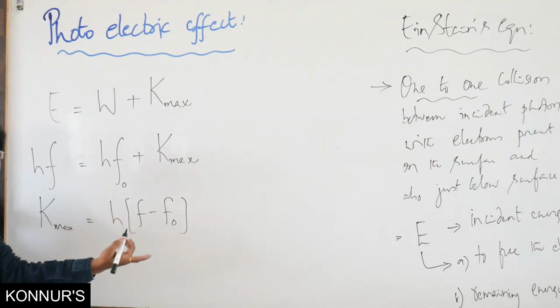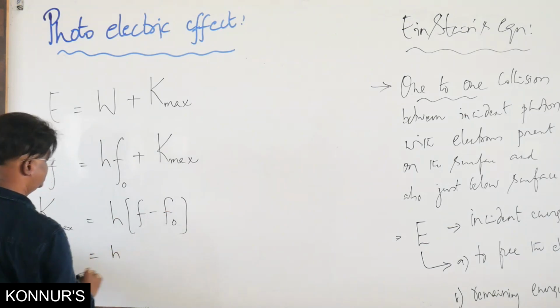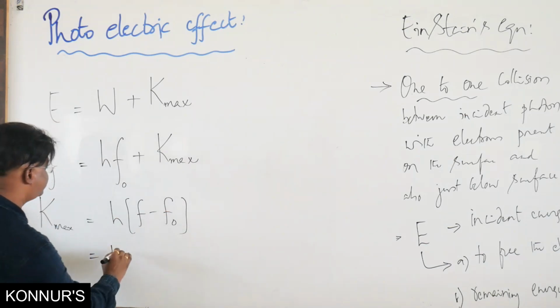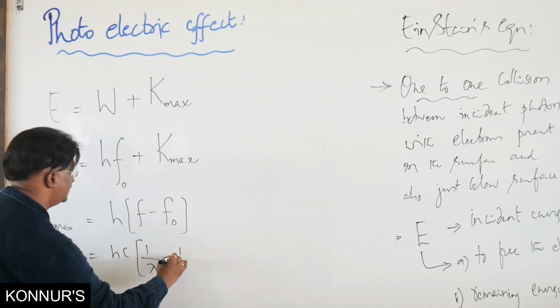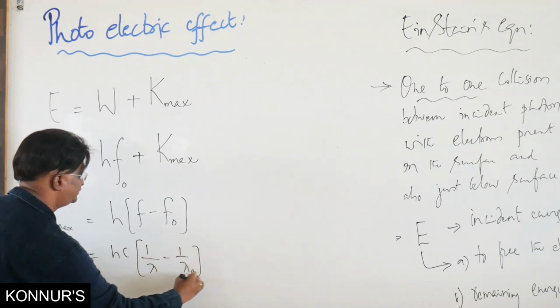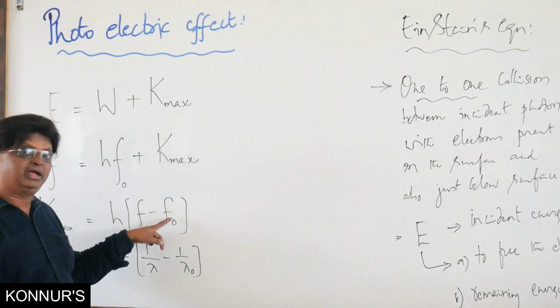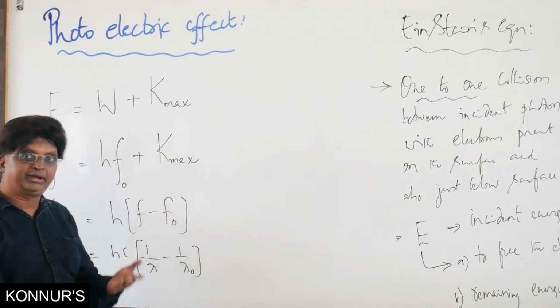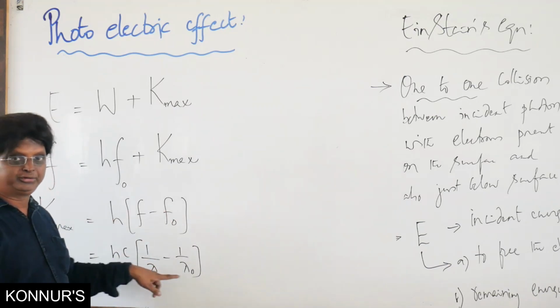Remember, we can also write it in terms of wavelengths. Then the same expression becomes hc times (1 by lambda minus 1 by lambda naught). And of course, one more time I remind you, f is greater than f0, incident frequency should be at minimum above the threshold, and lambda less than lambda naught.